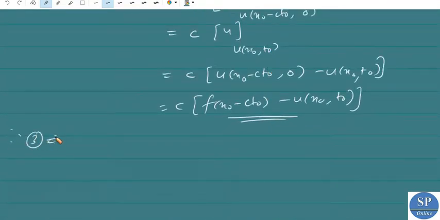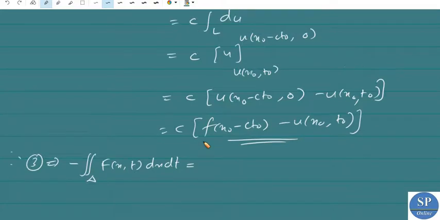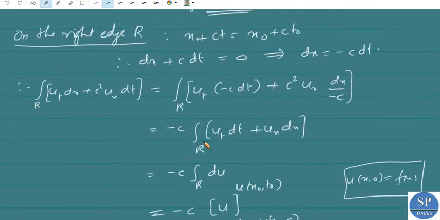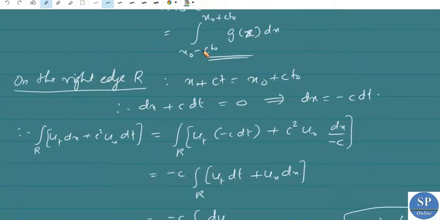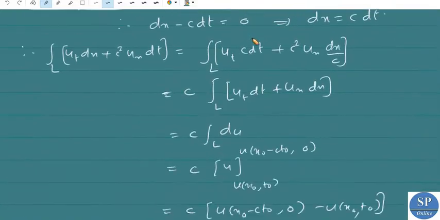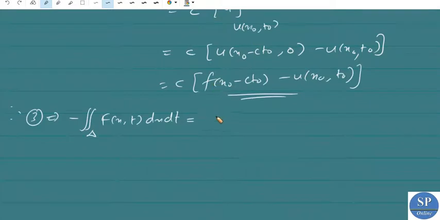Therefore equation number 3 can be written as minus the double integral over delta of f of x comma t dx dt is equal to the first integral over b, which we already obtained: the integral from x naught minus c t naught to x naught plus c t naught of g of x dx. This is the integral over b.